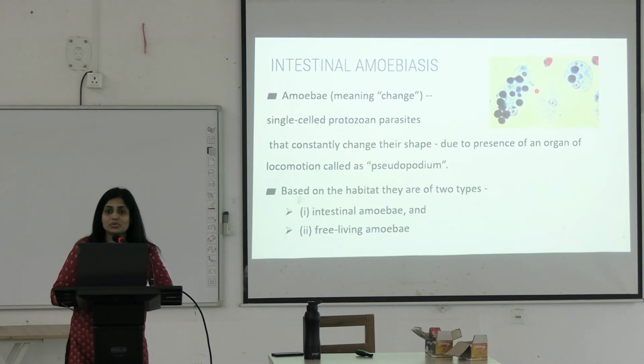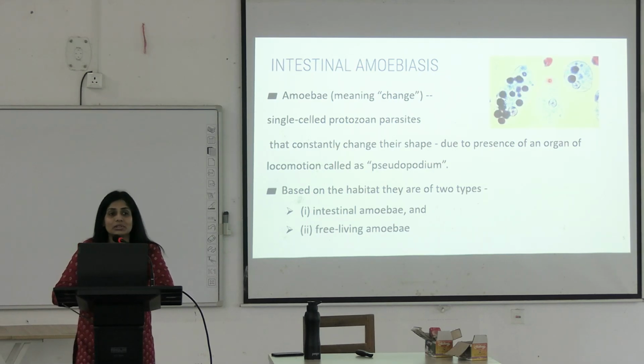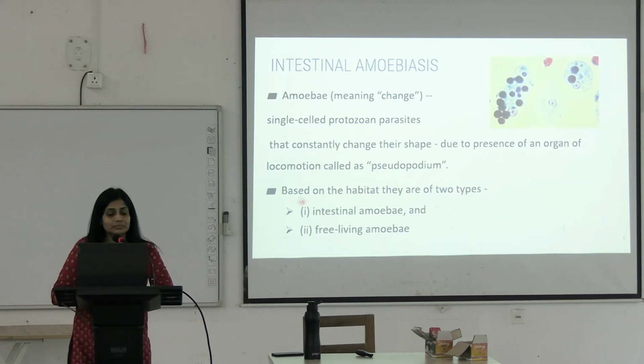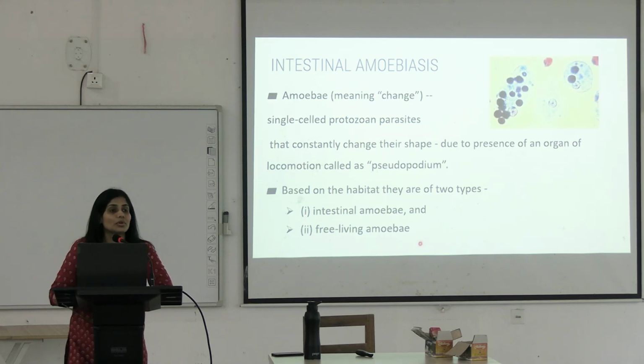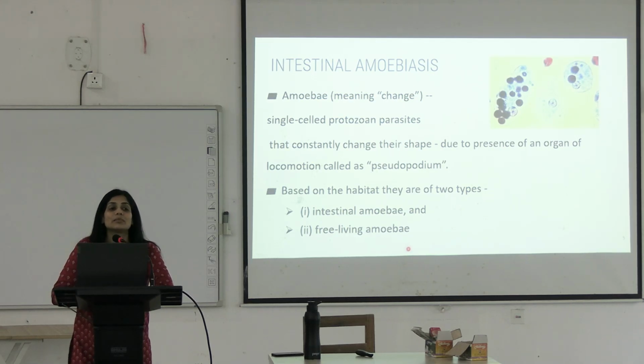So when you observe a stool sample under the microscope, you will be able to see that it has some motility. Okay. Then based on their habitat, we differentiate them into two. What are these two? Intestinal amoeba. It means they can cause intestinal infection. But there are certain free living amoeba that can survive in soil, water and environment, and they are able to cause what? Brain diseases.